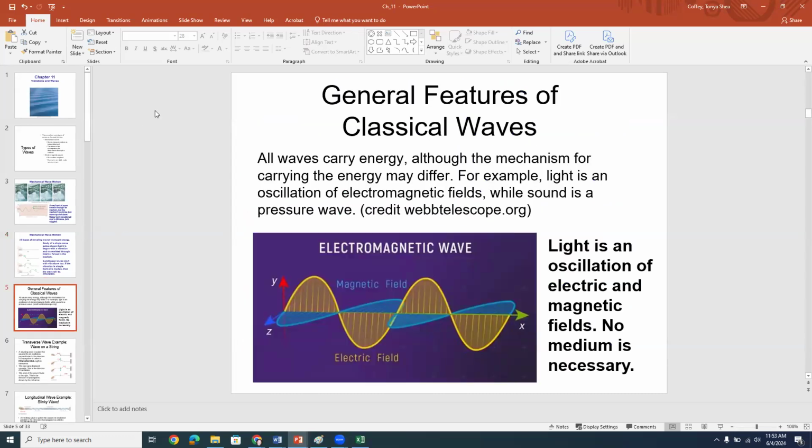Now, all waves carry energy, even electromagnetic waves that don't have a medium. So I just want to emphasize that. It's just the mechanism for carrying the energy that differs. So, for example, light is an oscillation of an electromagnetic field. And then sound, which we'll talk more about later, is a pressure wave.